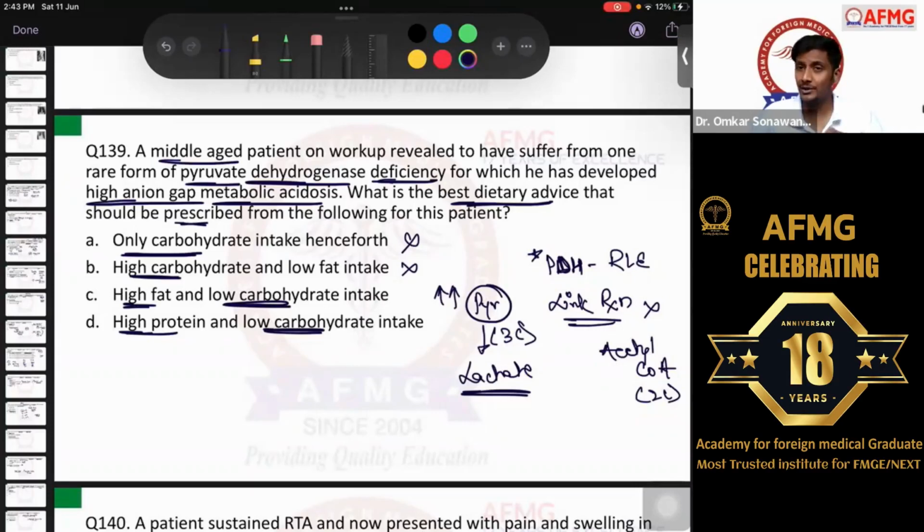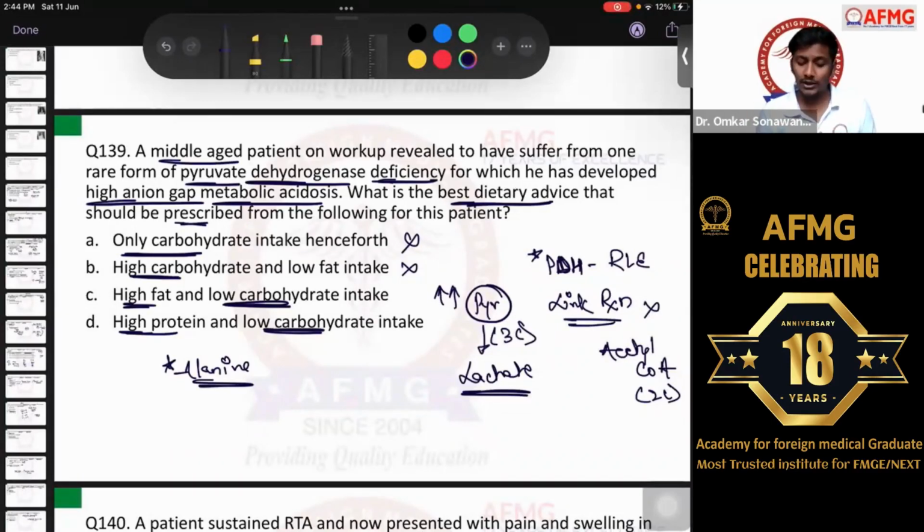If we give high protein to the patient, guys, please remember some of the amino acids, like alanine or some other glucogenic amino acids, whose names you must have heard. Some of the amino acids we discussed are glucogenic, some of them are ketogenic, and some of them are both, right? Most of the amino acids are glucogenic, and the most glucogenic amino acid, the one-liner I told you, is alanine, right?